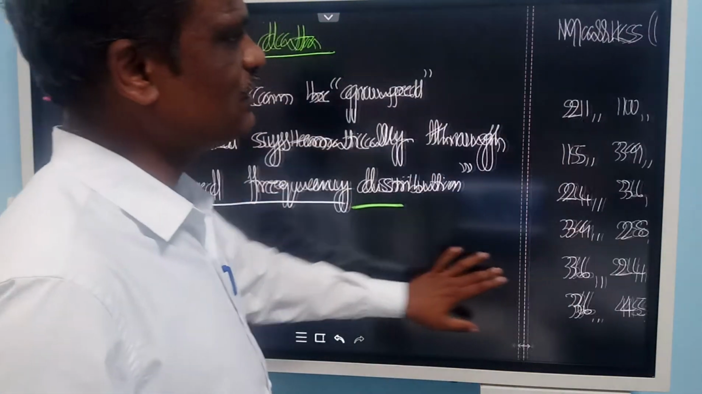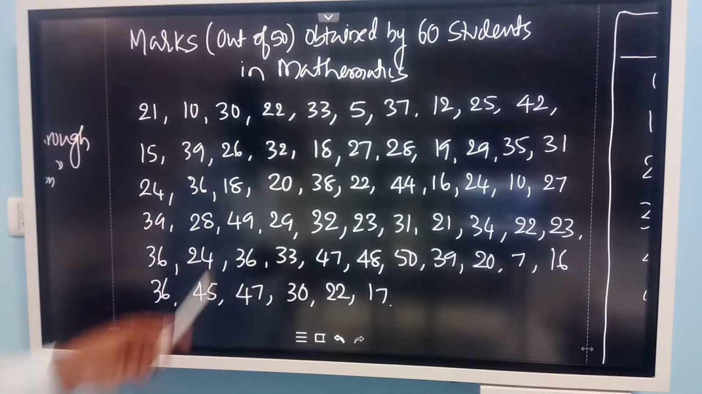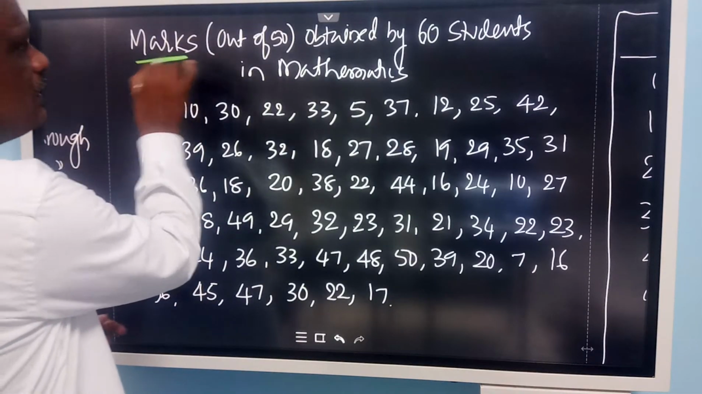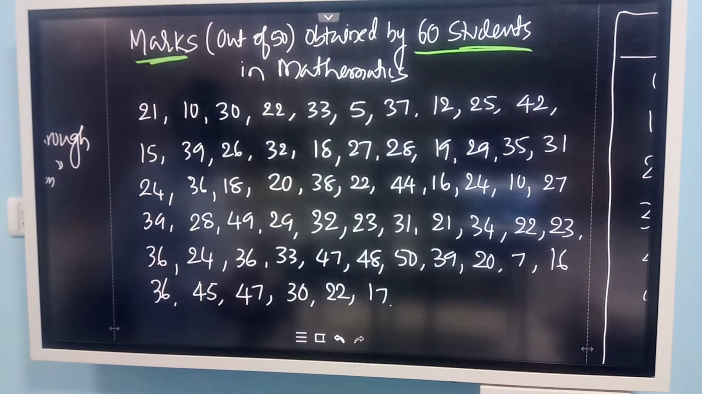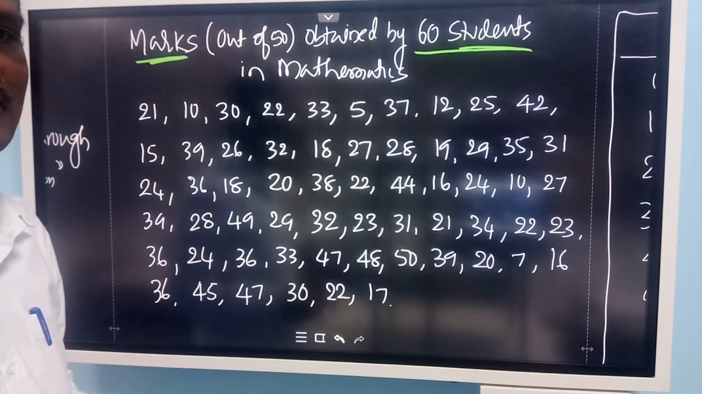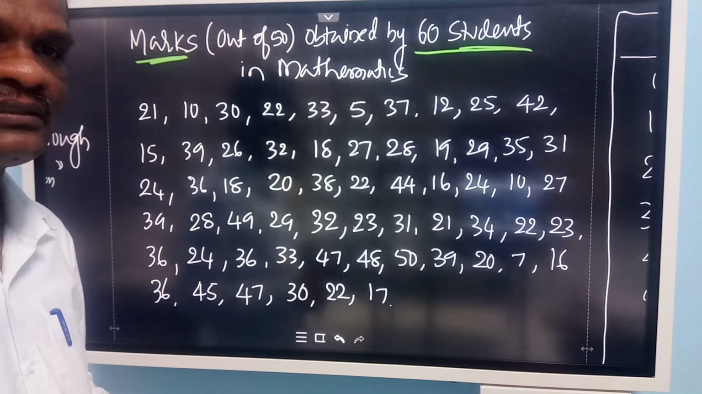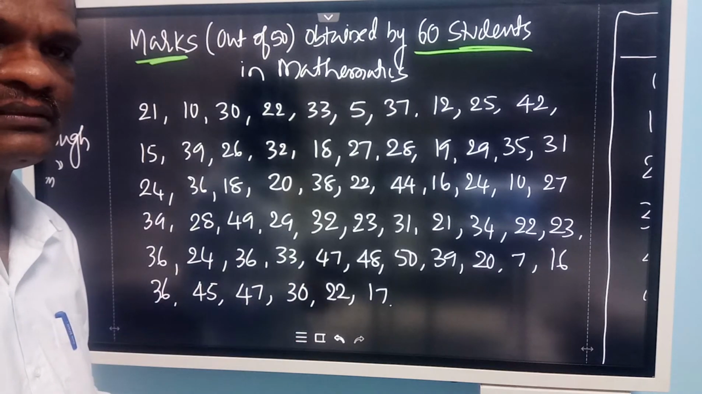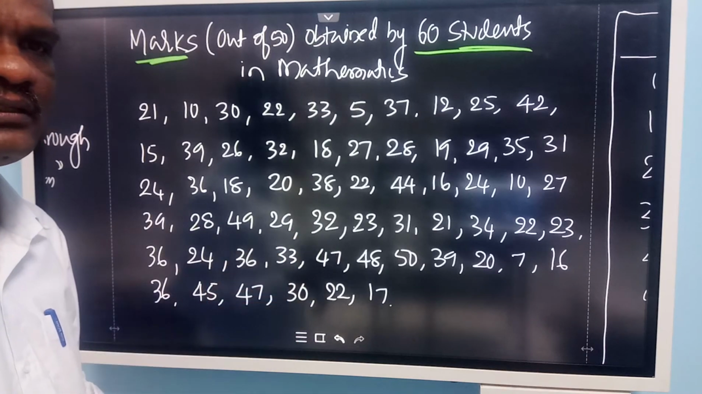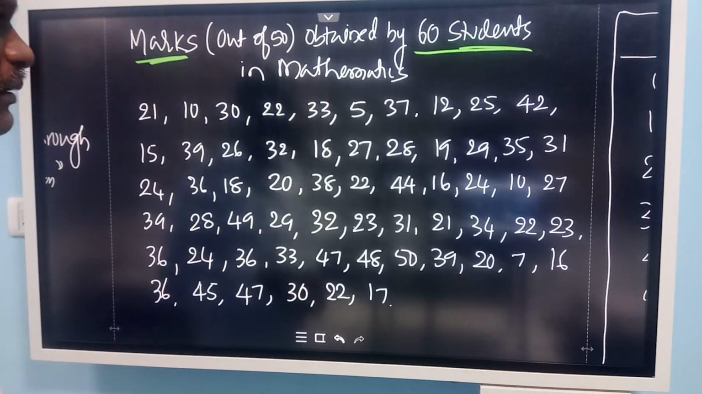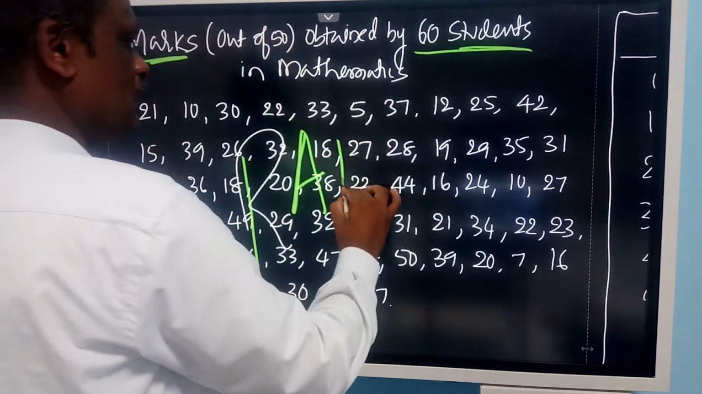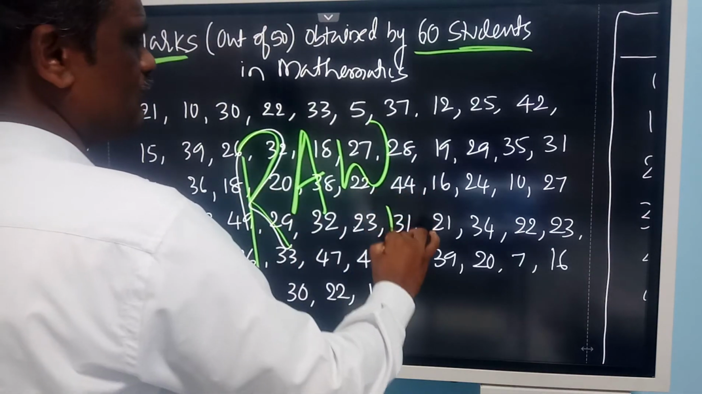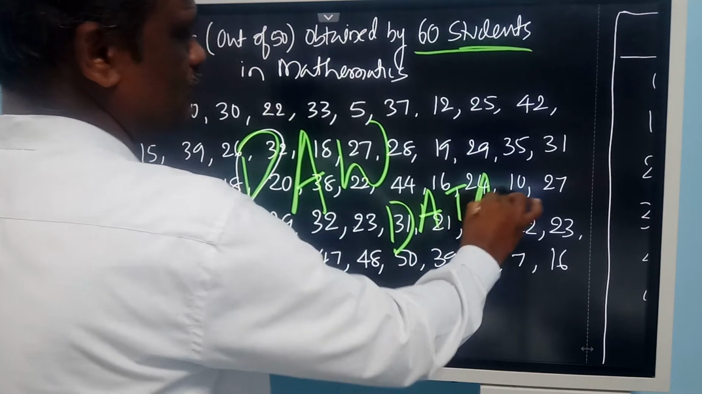After collecting the data, look at this, it's raw data now. Here are the marks out of 50 obtained by 60 students in mathematics. This is the marks taken by 60 students in a test. He collected 60 students' marks. Can you draw any information from this? Is it easy to find out? This is called raw data. Is it clear? Yes, sir.